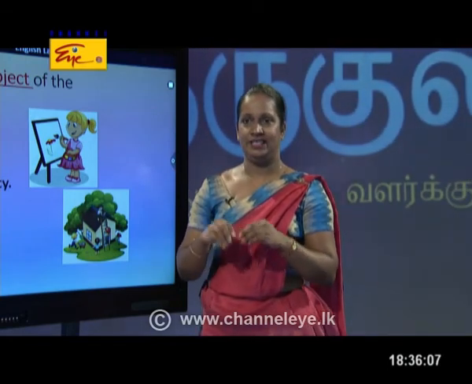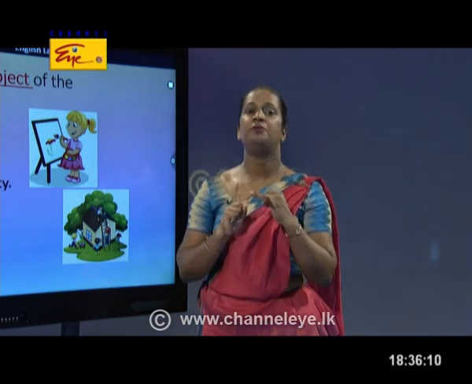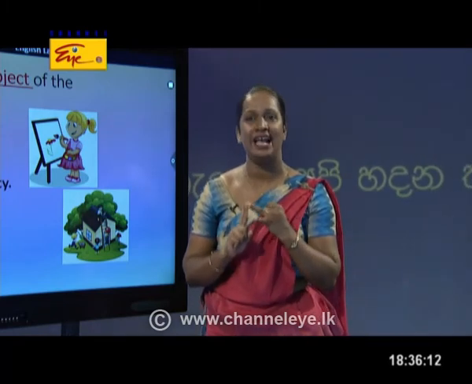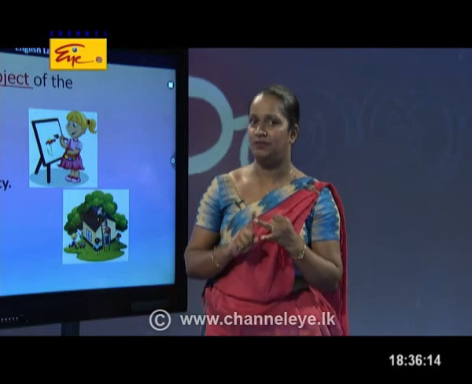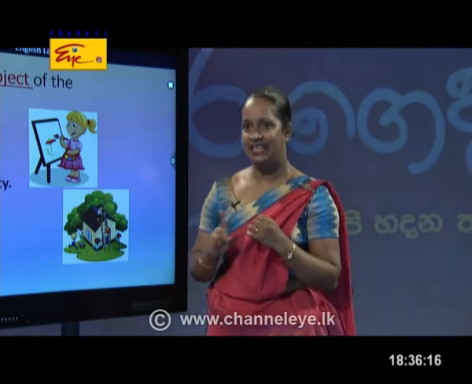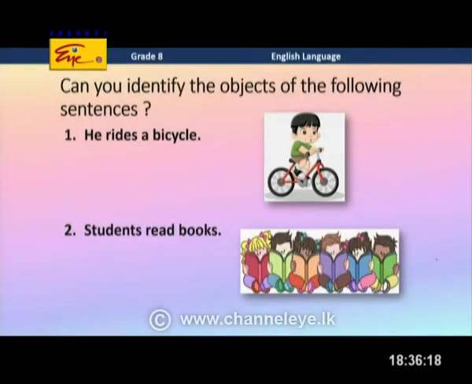That's good. Yes. So, children, find the object of the active voice sentence if you want to make the passive voice, right? I think it's high time to do an activity, isn't it, Miss Chamari? Yes. Of course. Children, I have given you some sentences. See whether you can identify the objects of the following sentences. The first sentence will be read by Miss Chamari.